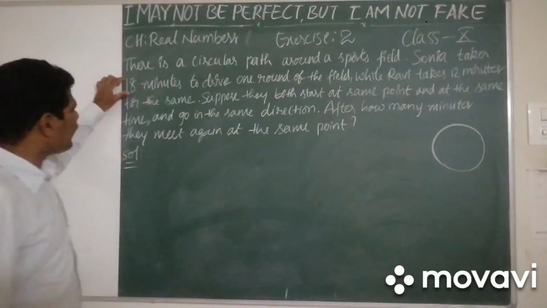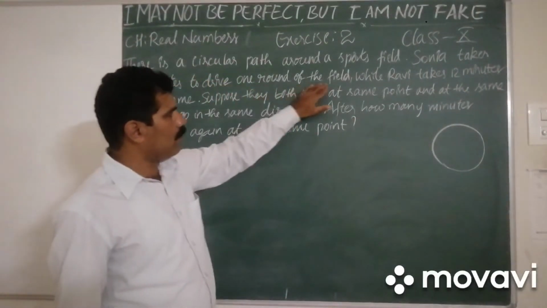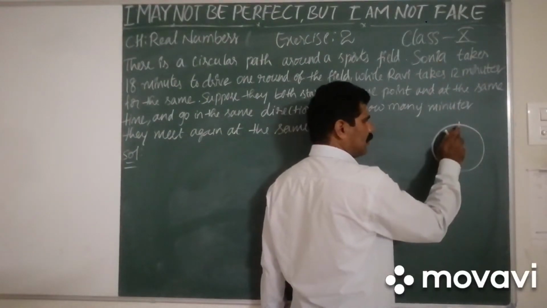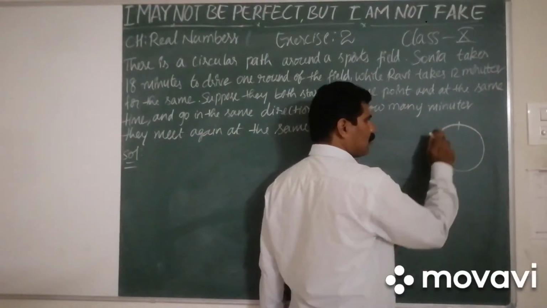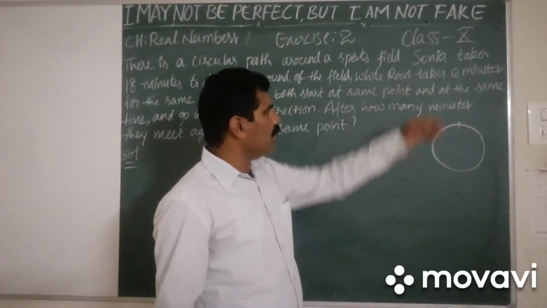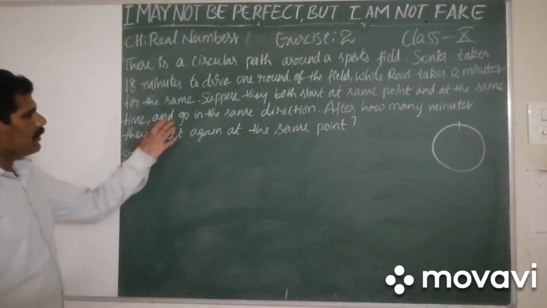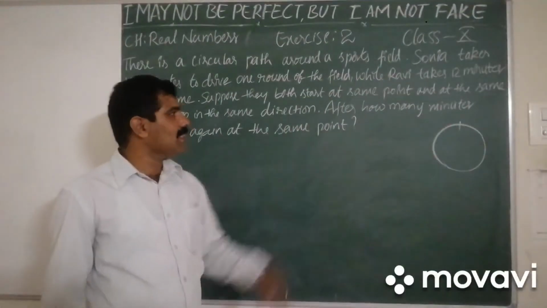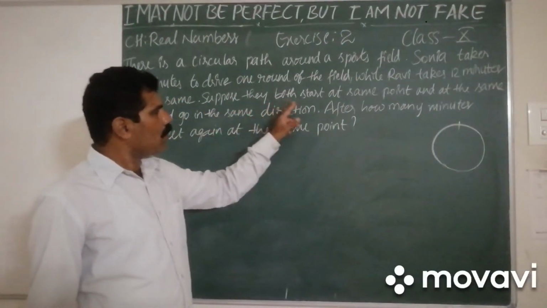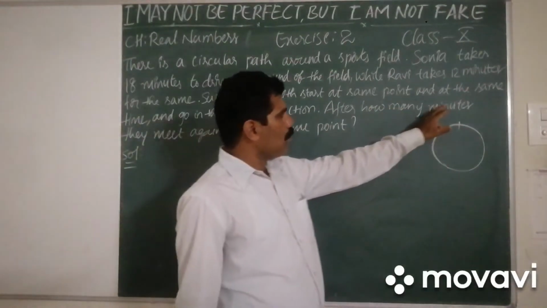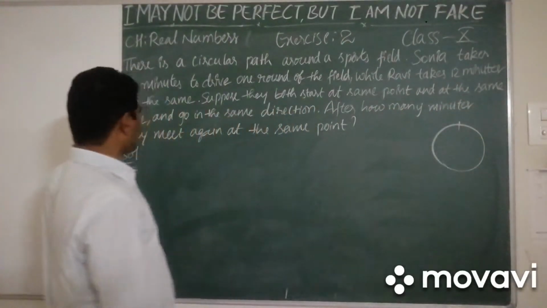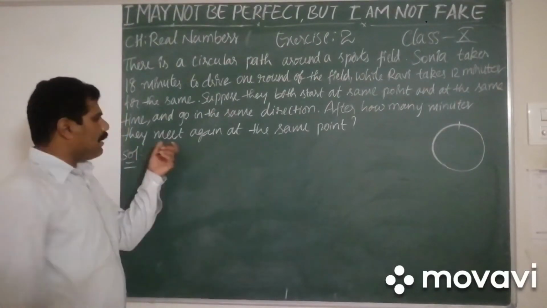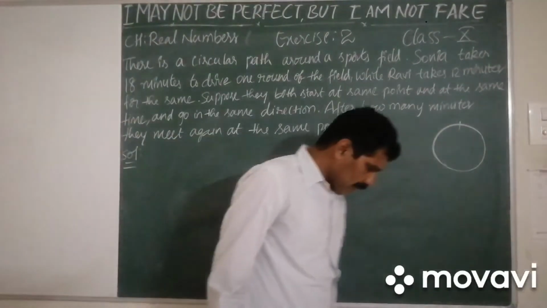Sonia takes 18 minutes to drive one round of the field. Means if Sonia starts at this point, she will take 18 minutes to complete one round, and Ravi takes 12 minutes for the same. Means Ravi takes 12 minutes to complete the same path. Suppose they both start at the same point and at the same time and go in the same direction. After how many minutes will they meet again at the same point?